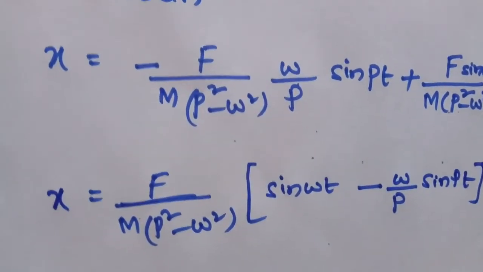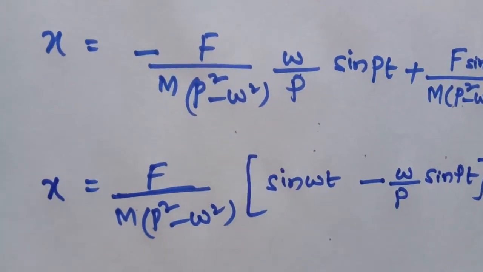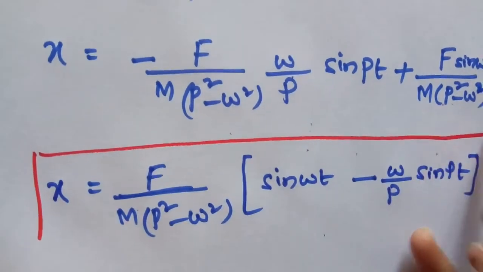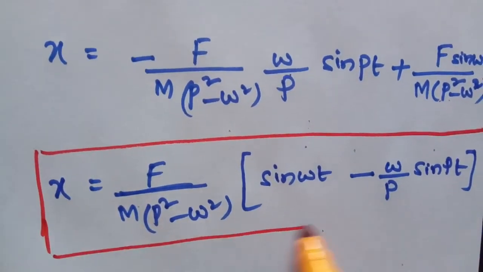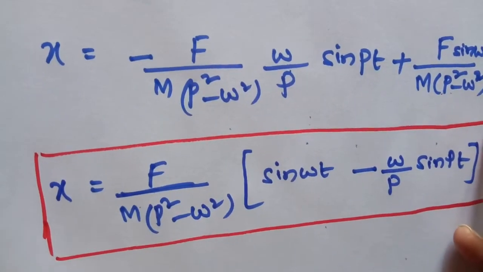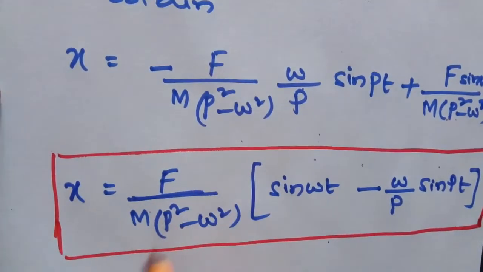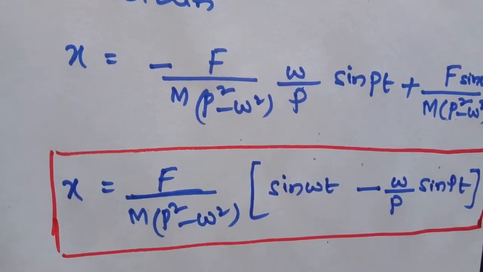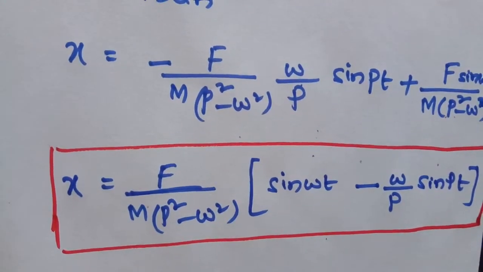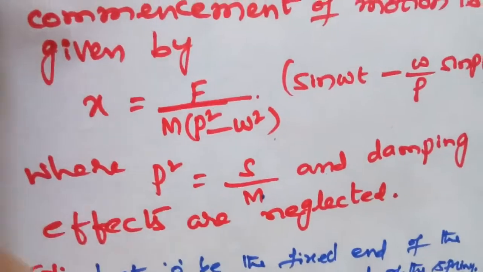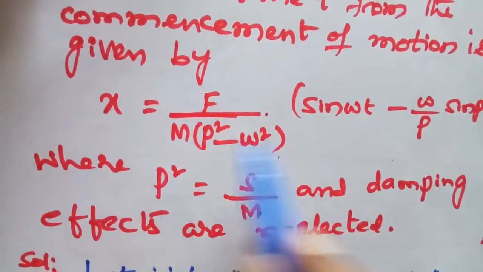This is the required answer. In the given problem, he asked to show that the displacement at any time t in the spring mass system is x is equal to F by m into p square minus omega square into sin omega t minus omega by p sin pt. This is the answer.